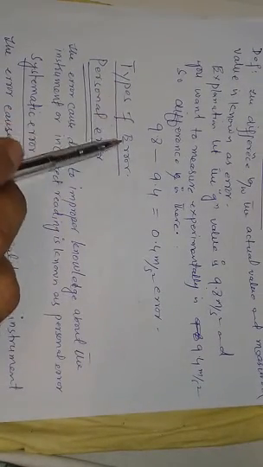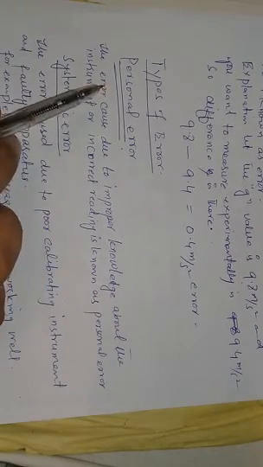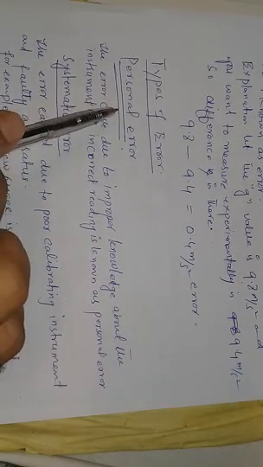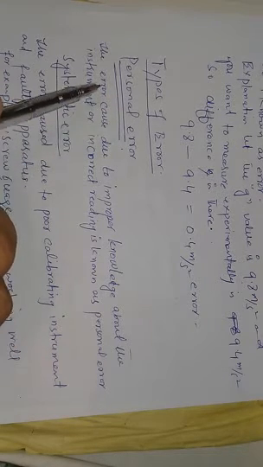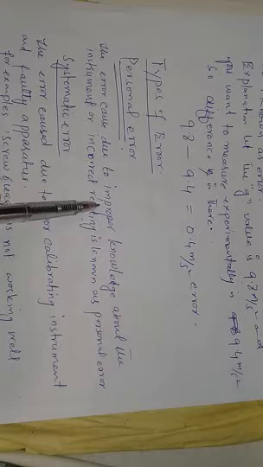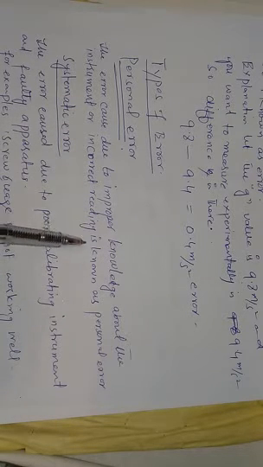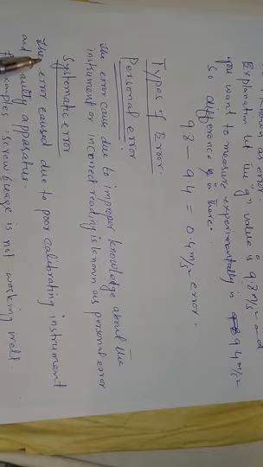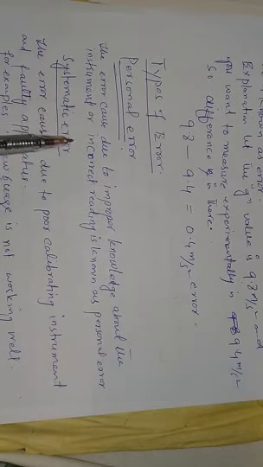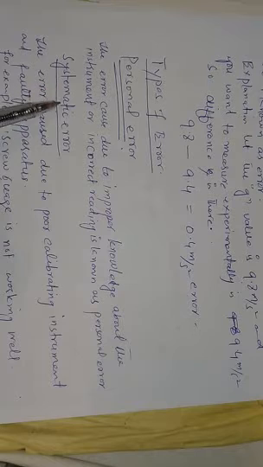Now the types of error, meaning why mistakes happen. So the types of error: personal error, an error caused due to improper knowledge about the instrument or incorrect reading is known as personal error. We can say a person is performing an experiment but lacks knowledge. Number 2, systematic error.